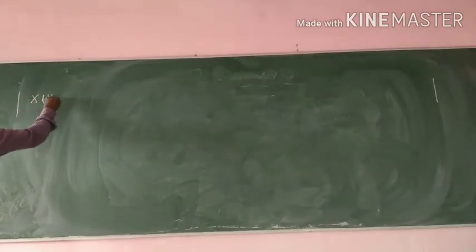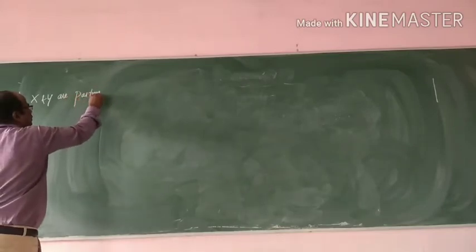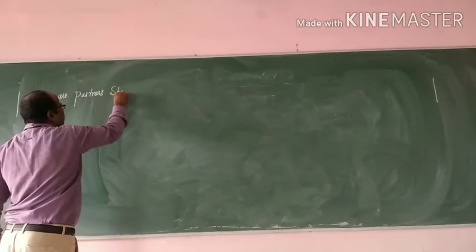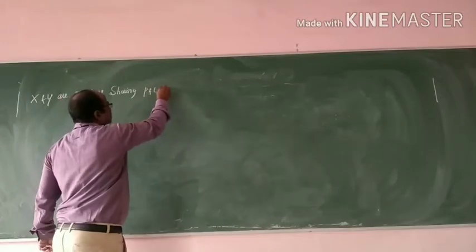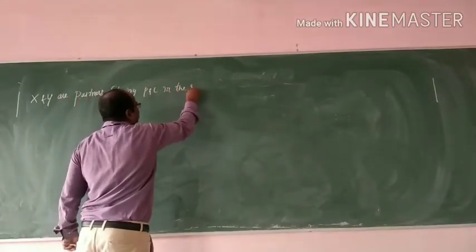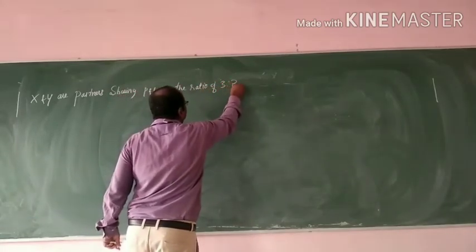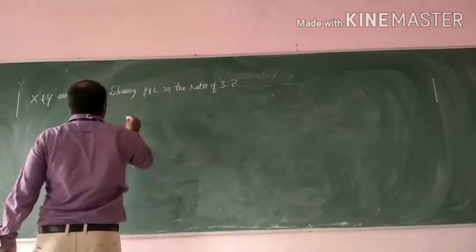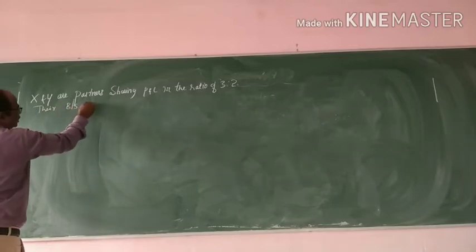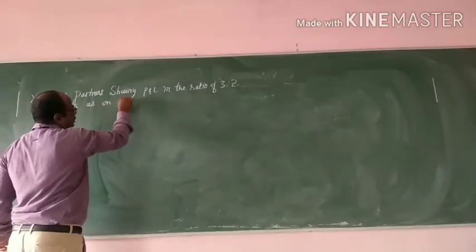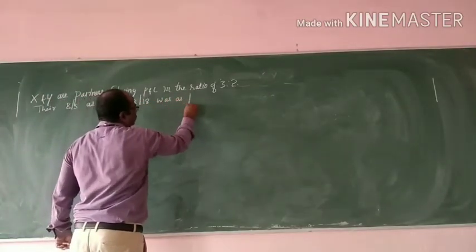X and Y are partners sharing profits and losses in the ratio of 3:2. Their balance sheet as on 31st March 2018 was as follows.